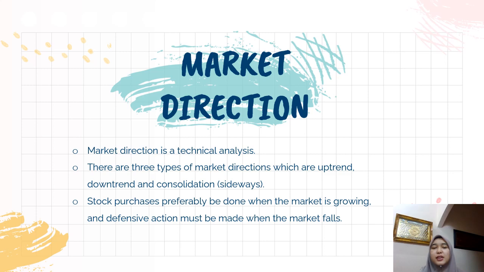Now let's see the last element in CAN-SLIM, which is market direction. Market direction is a technical analysis. There are three types of market direction, which are uptrend, downtrend, and consolidation, which is sideways. Stock purchases should preferably be done when the market is growing, and defensive action must be taken when the market falls.